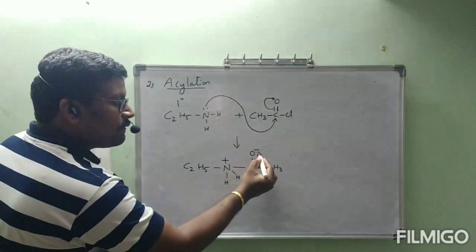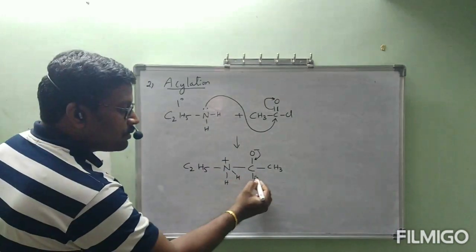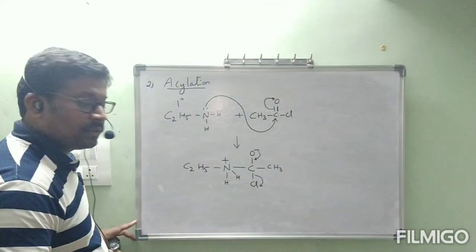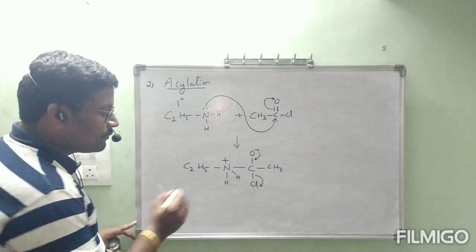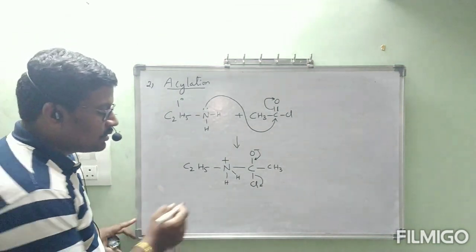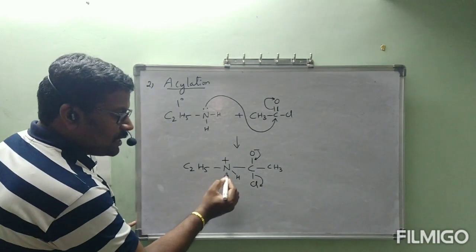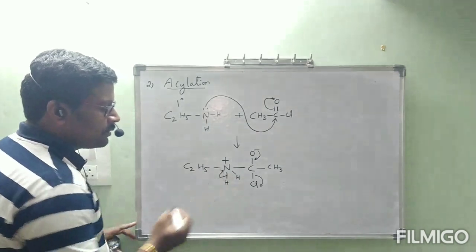Next, when the negative charge on oxygen comes back as a double bond, this chlorine will be left out as Cl minus. At the same time, this N plus, a higher electronegative atom, is not stable with positive charge. Then of the two hydrogens, any one hydrogen bond will be shifted as a lone pair.